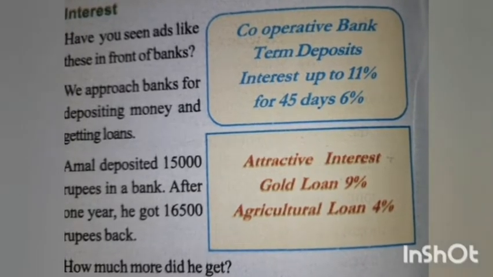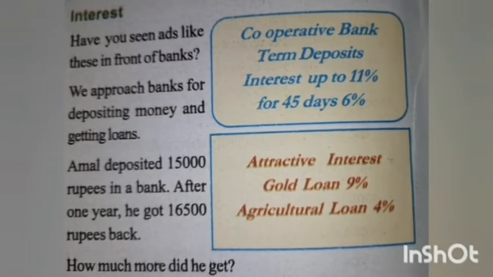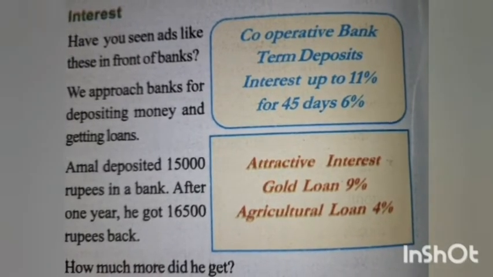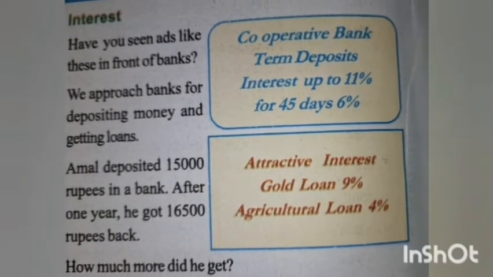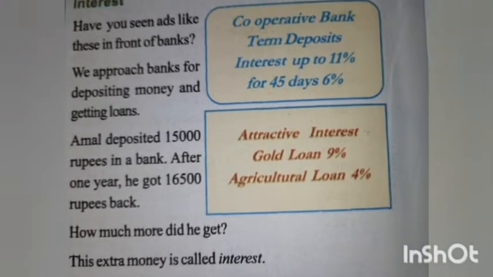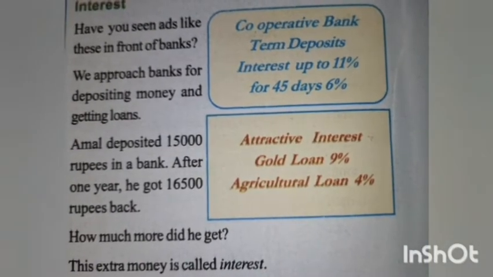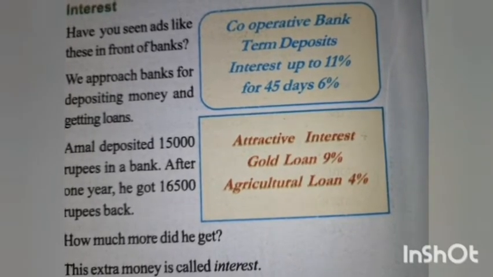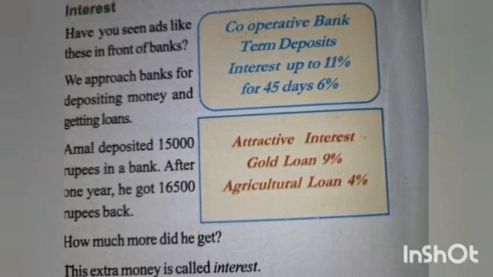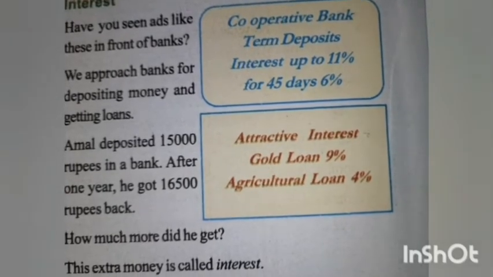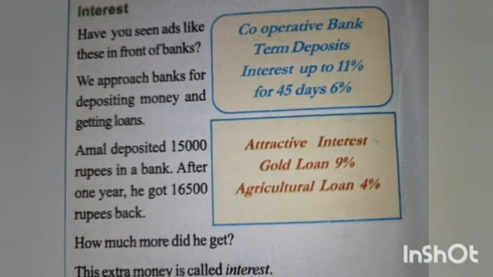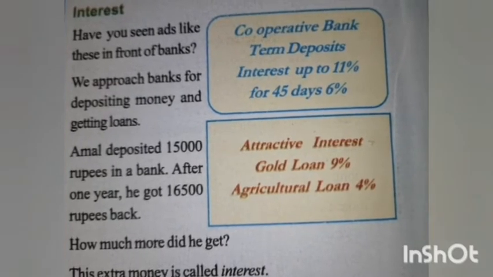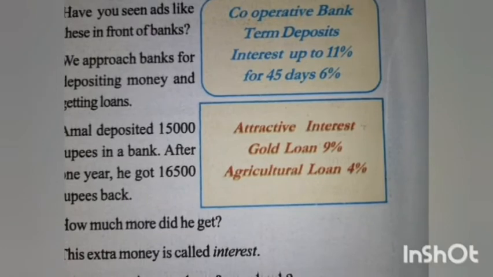16,500 minus 15,000. So how much? 1,500. So 1,500 rupees more he got after depositing the money after 1 year. So the extra money he got is called the interest. So 15,000 he deposited, 1,500 he got as interest. The total amount he got after 1 year is 16,500. So the interest is added along with the deposited amount. This is the case of depositing.